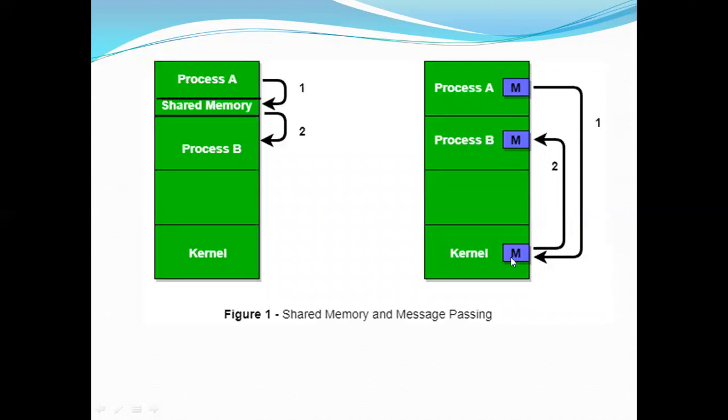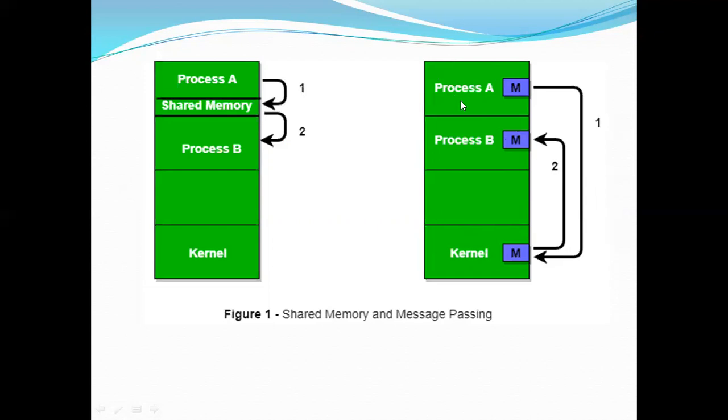Similarly, B can drop here and A can get from here. It means that for communication between these two, they are taking the help of the kernel. This makes the communication a bit slower, but it is very easy to set up.